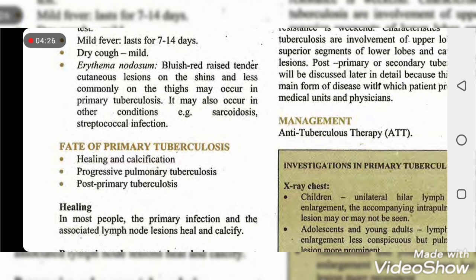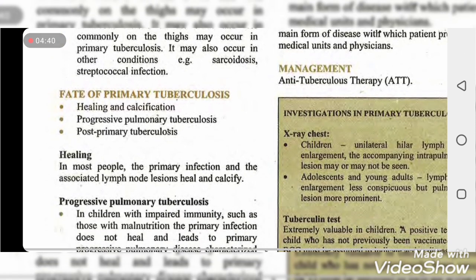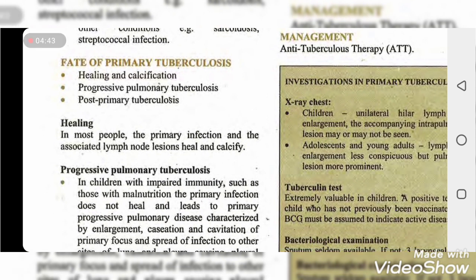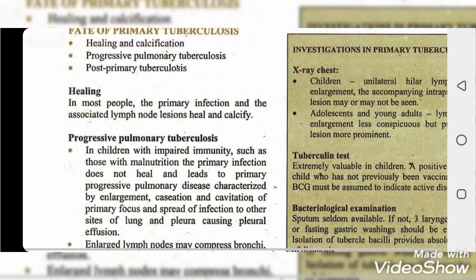So what is the course of primary tuberculosis? It is divided into three: healing and calcification, progressive pulmonary tuberculosis, and post-primary tuberculosis. Healing: in most people the primary infection and the associated lymph node heal and calcify.